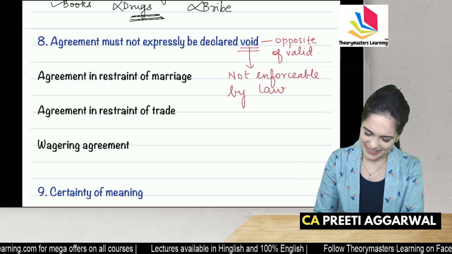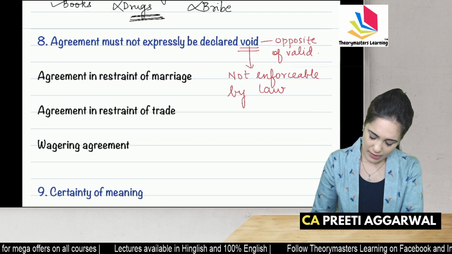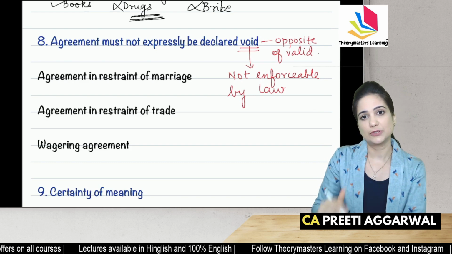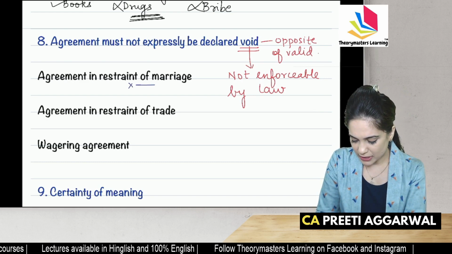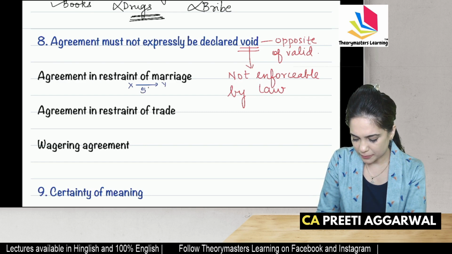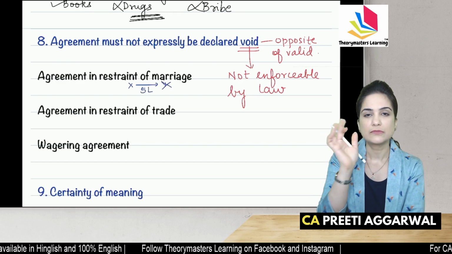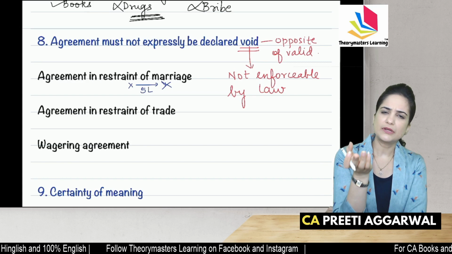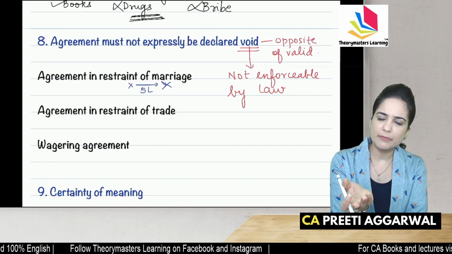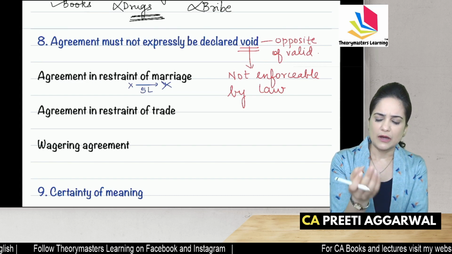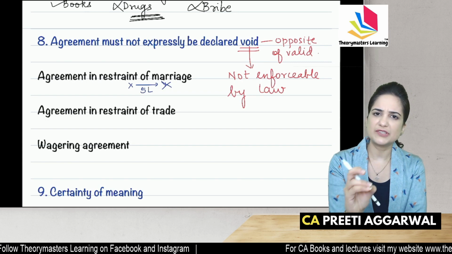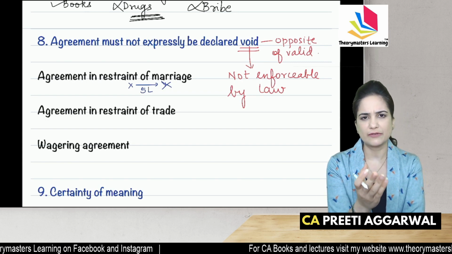Yes? Okay. Now, agreement in restraint of marriage. X tells Y, take 5 lakh rupees, don't marry ever. India is a free country. You can't stop me from marrying. Complete or partial, any kind of restraint is void. It's not a valid contract, not a valid agreement.